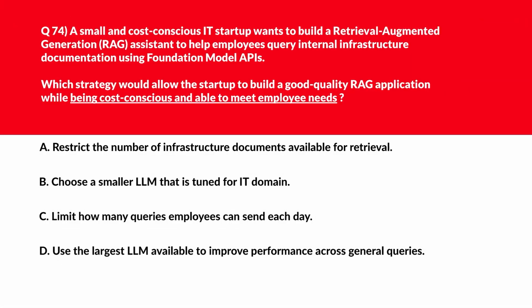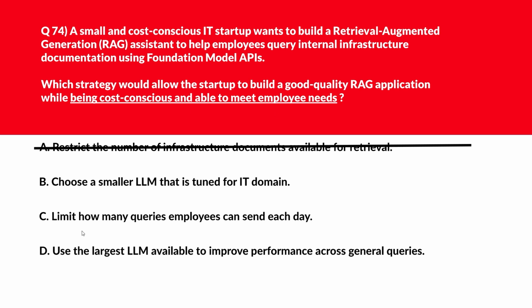Okay, now let's look at this question. Option A says restrict the number of infrastructure documents available for retrieval. Reducing document access lowers retrieval quality and weakens relevance. It's incorrect. Option B says choose a smaller LLM that is tuned for IT domain. Smaller domain tuned LLM reduces cost while improving IT specific quality. Looks good, we can keep it for now.